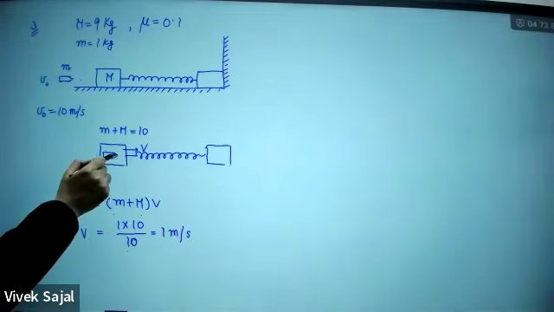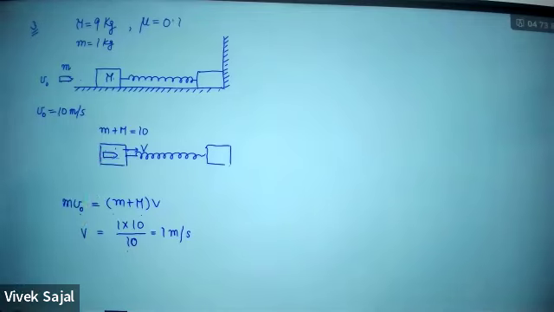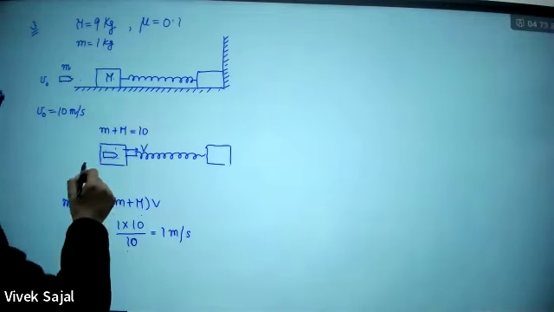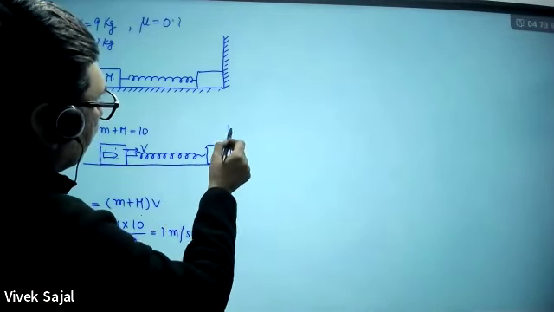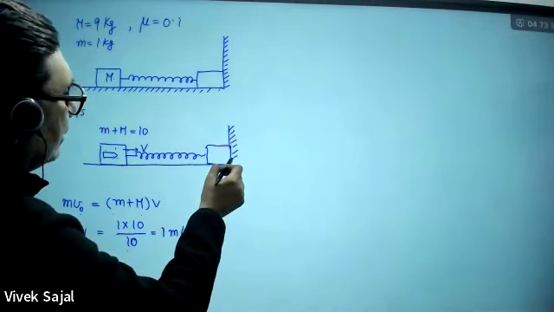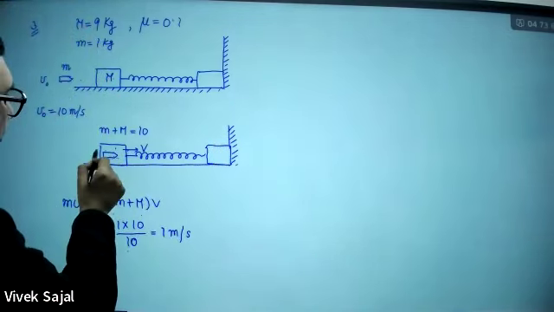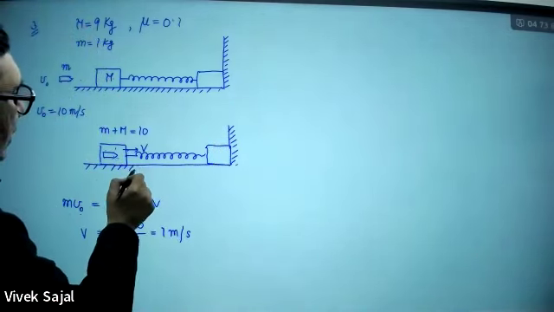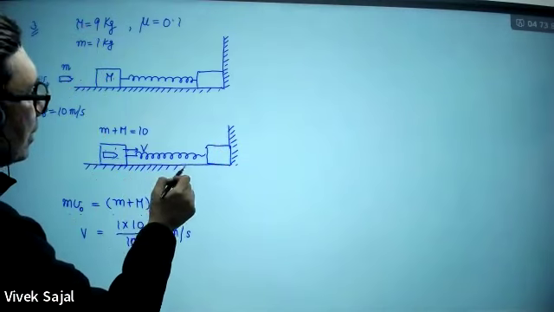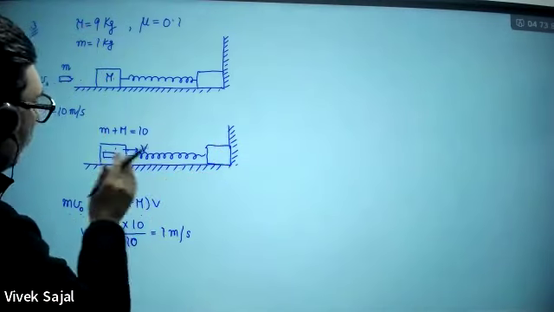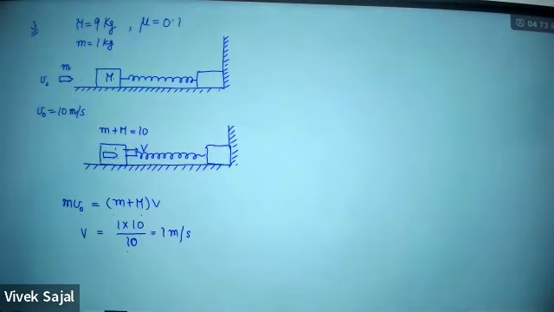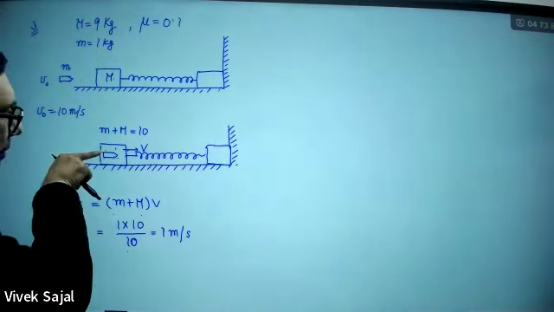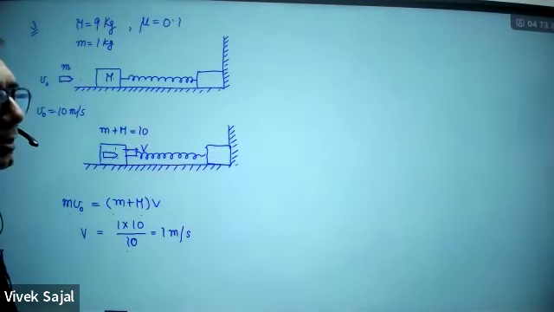So this is the velocity of this bullet plus this block together. Now what will happen? Now it is carrying kinetic energy. Now this system together, both these together, they are having a kinetic energy. Due to this kinetic energy and the momentum in the forward direction, they are having momentum as well as energy. So what this system is going to do, it will move to the right.